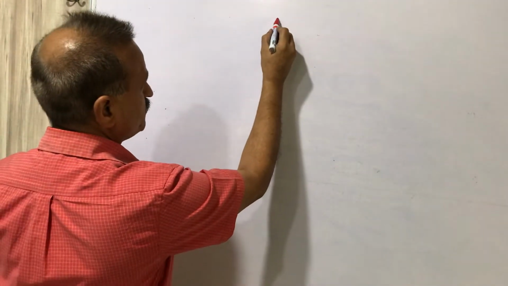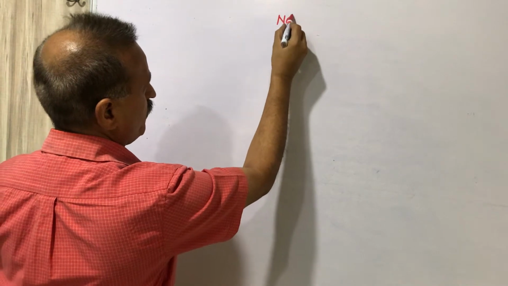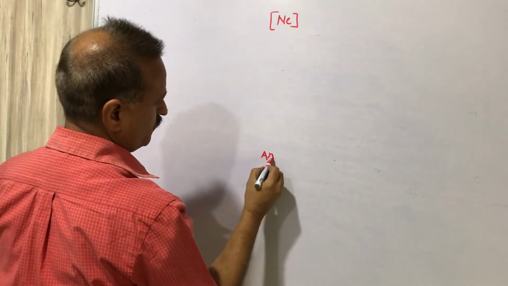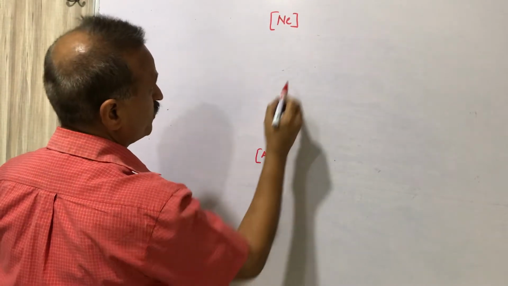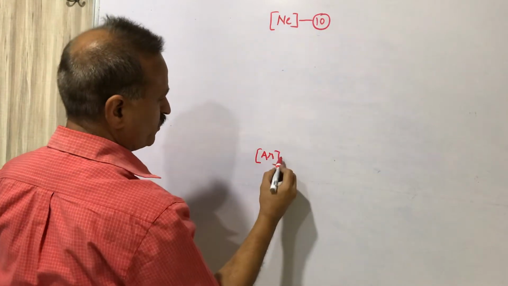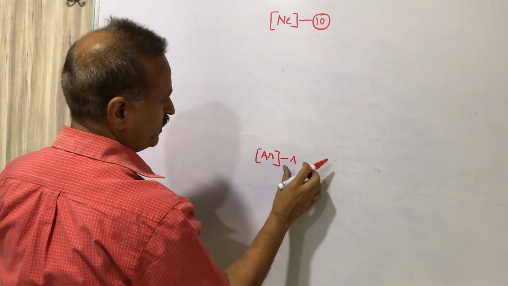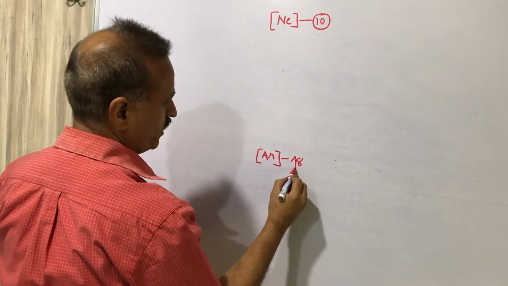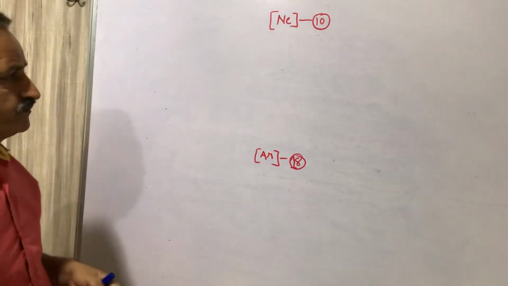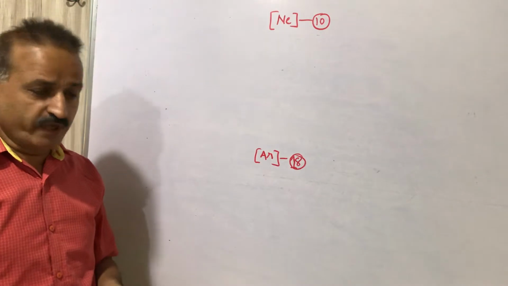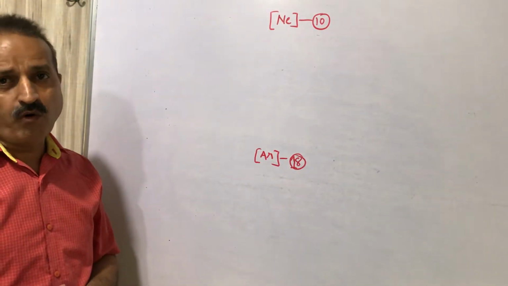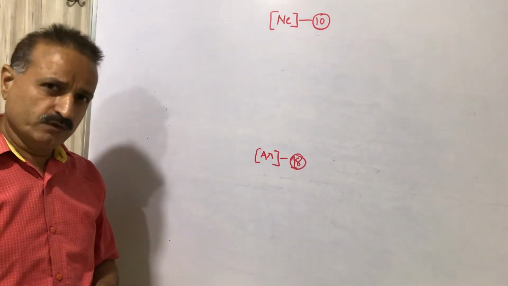The first noble gas is neon and the other is argon. The atomic number of neon is 10 and of argon is 18. So every element from sodium to calcium wants to become either neon or argon.